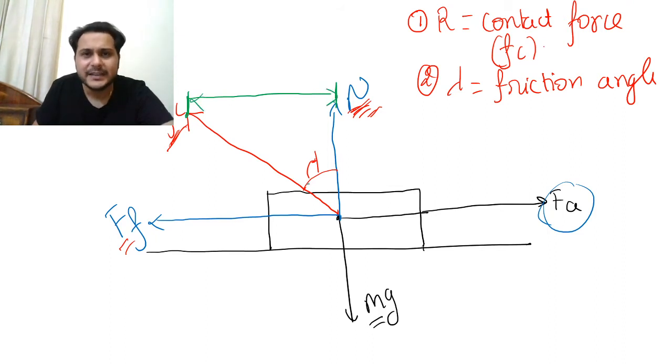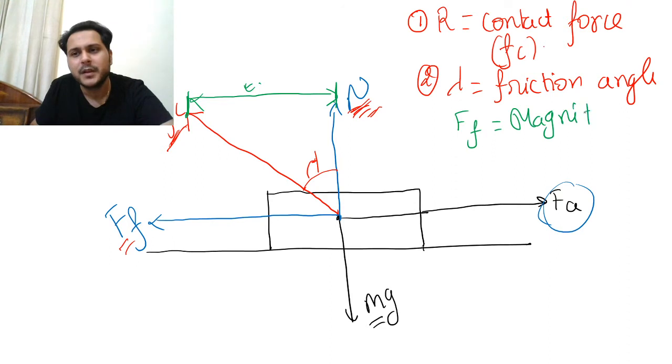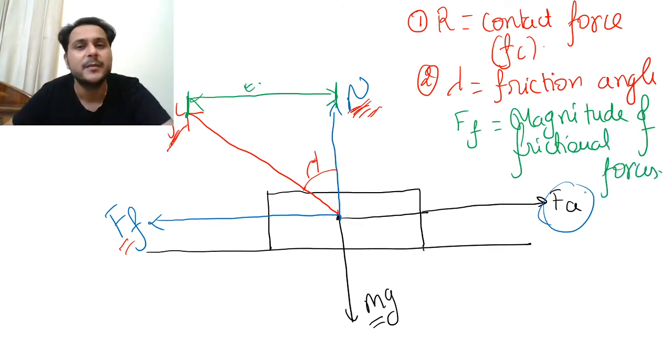When I complete this triangle, this particular line marked in green will always give me the magnitude of the frictional force FF.